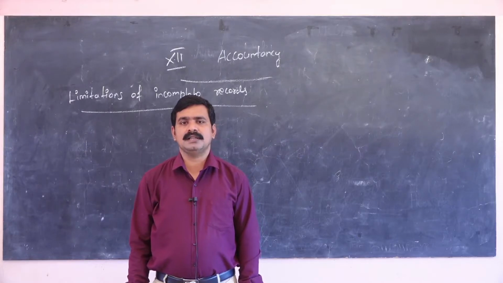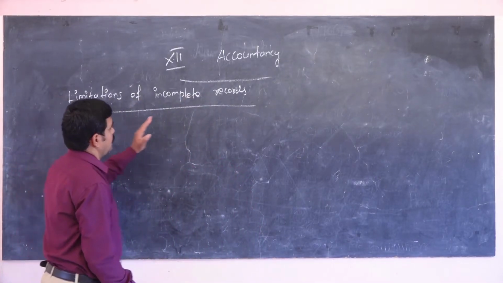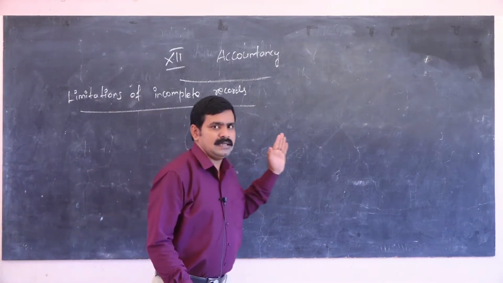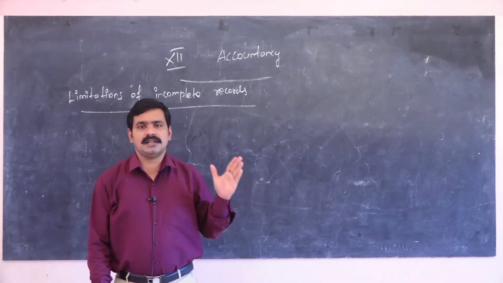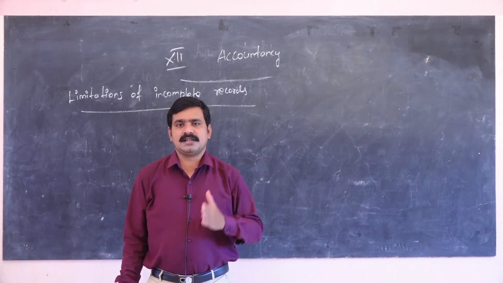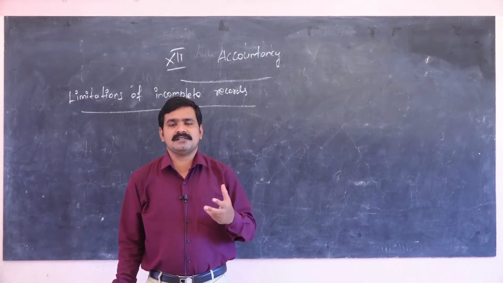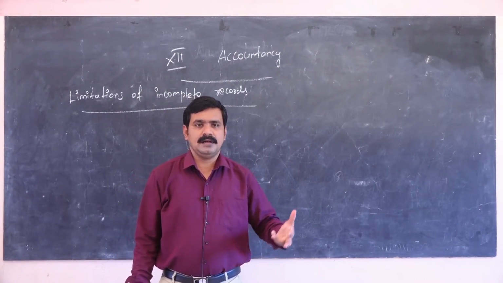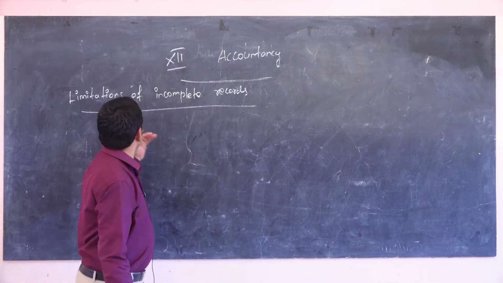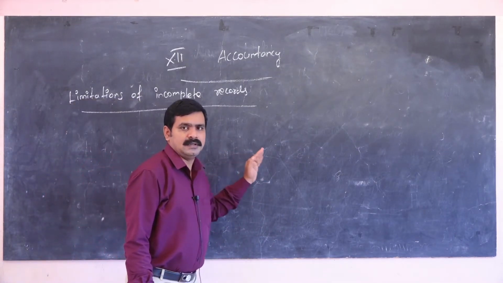The next topic in the first chapter is the limitation of incomplete records. We already discussed a lot of topics in this chapter: the meaning of incomplete records, the concept of incomplete records, and we solved some problems in the first chapter. Now we are going to start the next topic, limitation of incomplete records.